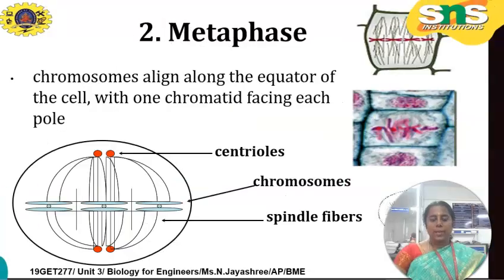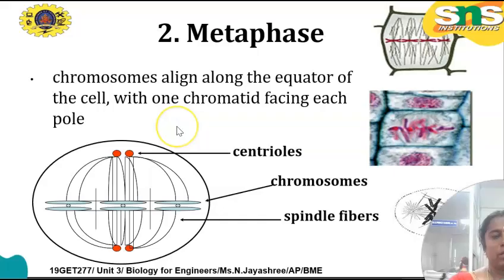Next one is the metaphase stage. Chromosomes align along the equator of the cell with one chromatid facing each pole. That is, centrioles, chromosomes and spindle fiber. If the spindle fiber is attached to the chromosome, it is a continuous spindle fiber. If the spindle fiber is not attached to the chromosome, it is a discontinuous spindle fiber.